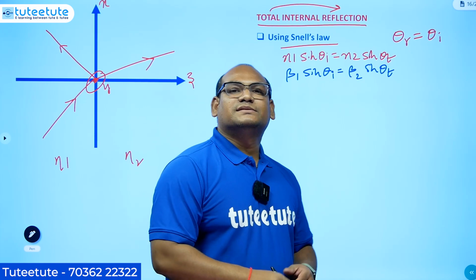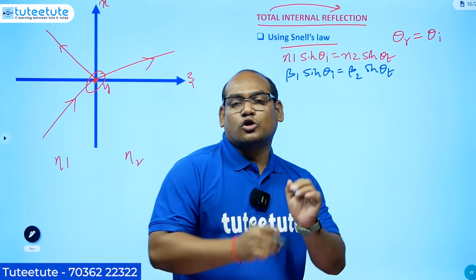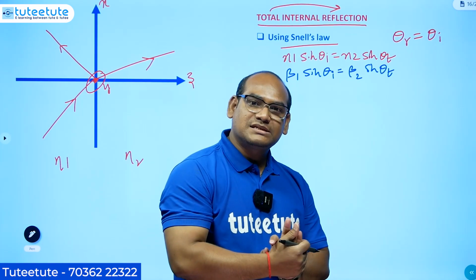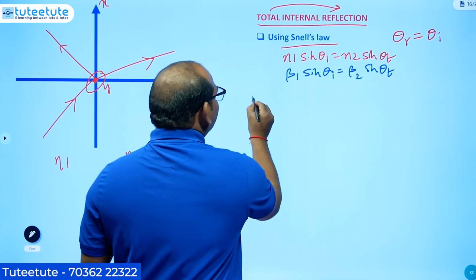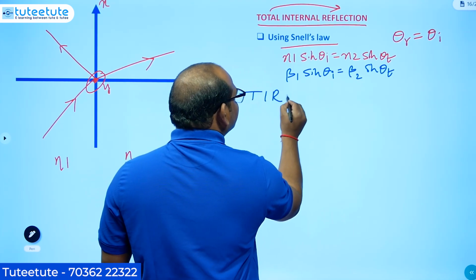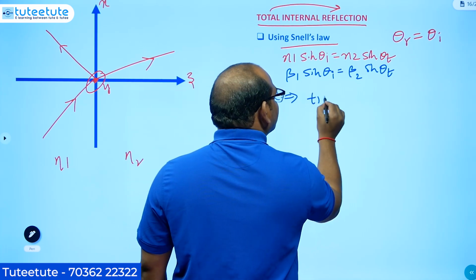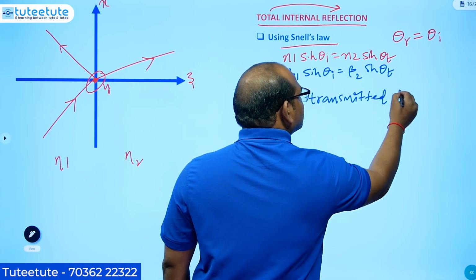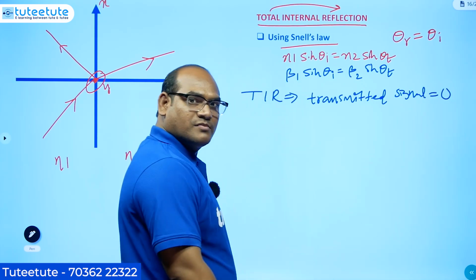Now, I am looking for total internal reflection. That means no signal should enter into medium 2. That means I should not have a transmitted signal. So when I look for total internal reflection, the transmitted signal, or the transmitted power, should be 0.